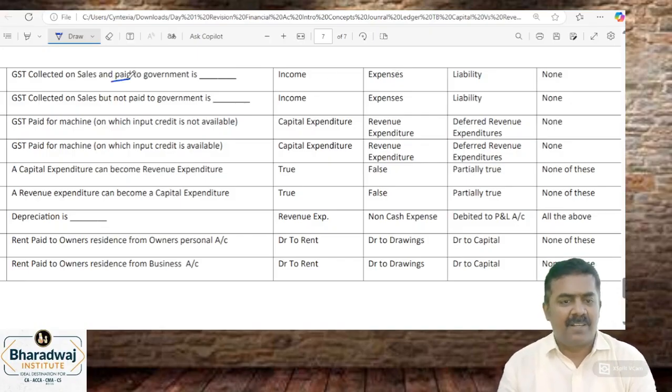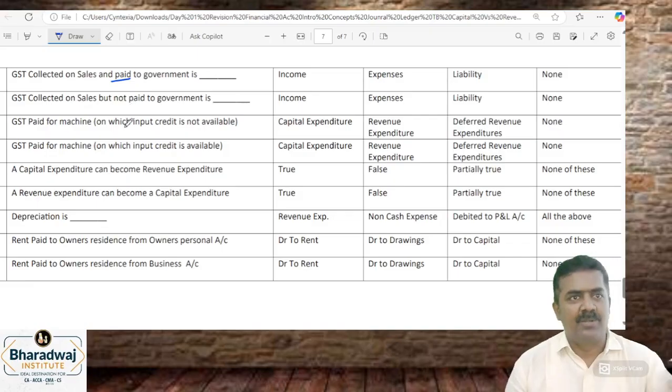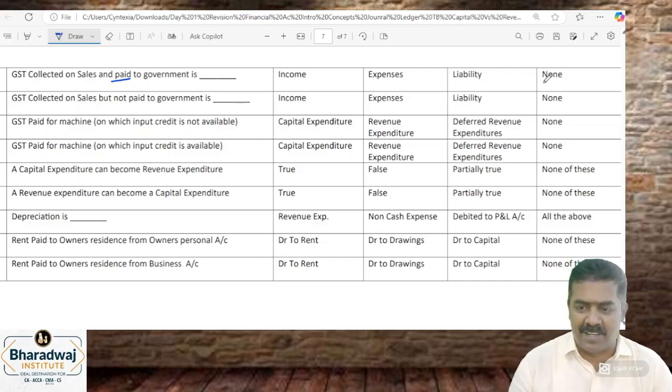Paid to the government. After paying, how is it a liability? Is it an expense that you pay from your own pocket? We collect GST from the customer and pay it to the government. It is neither an income, nor an expense, nor a liability. None of these.